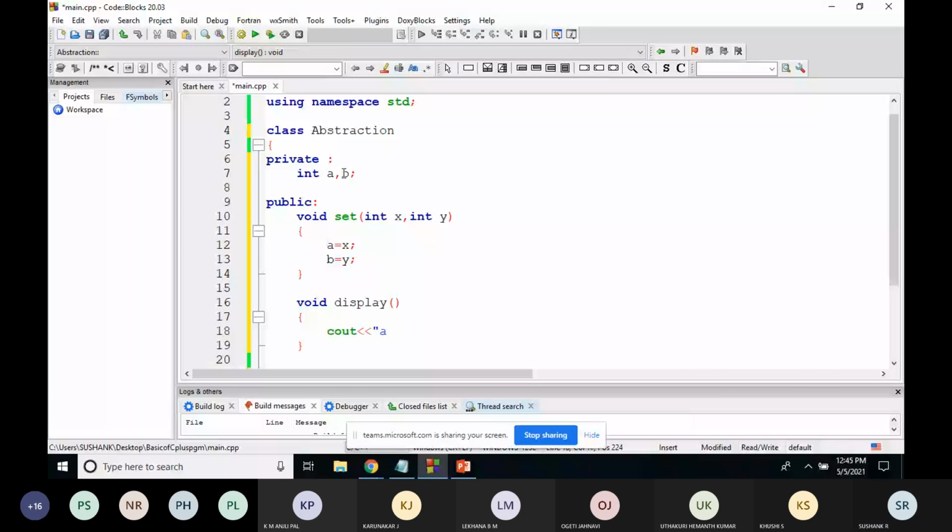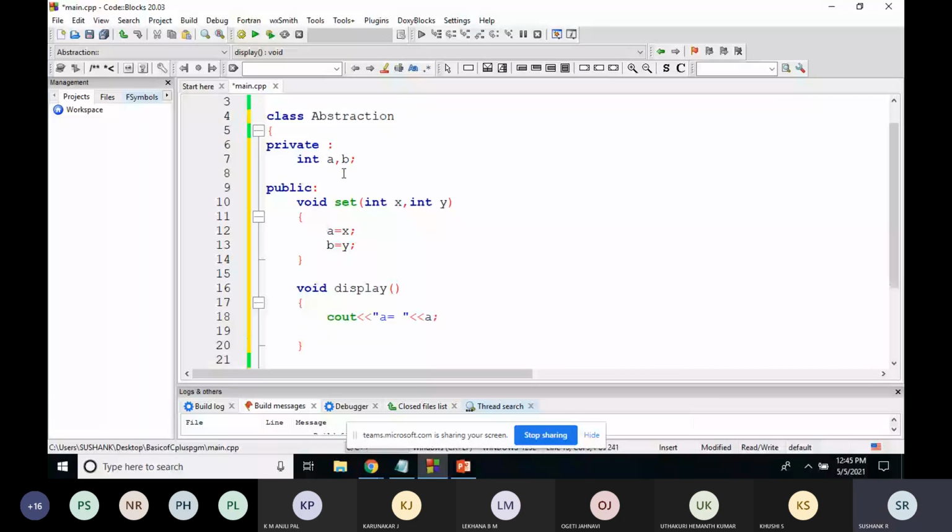Cout a is equal to a, and the same thing, just copy this to save time. Cout b is equal to b.